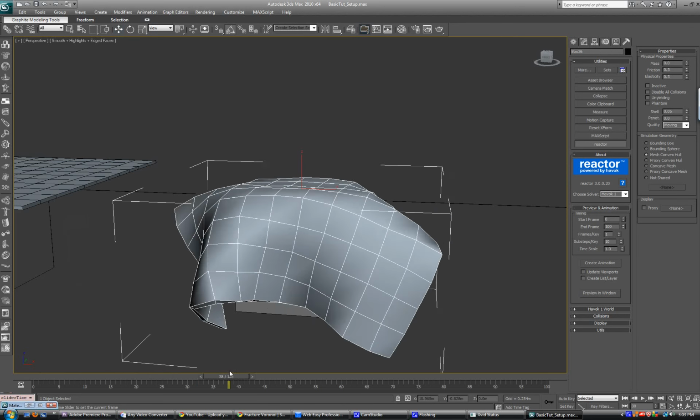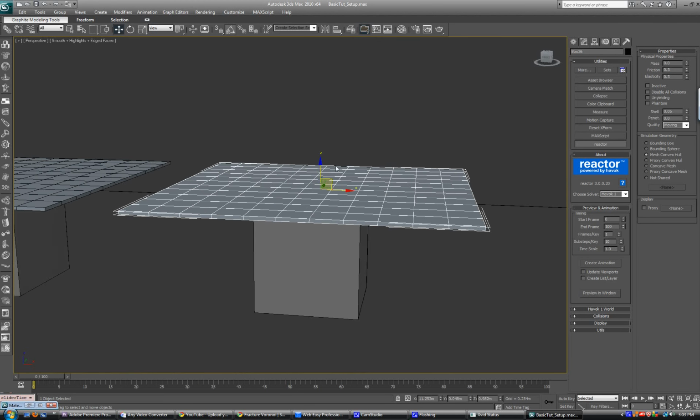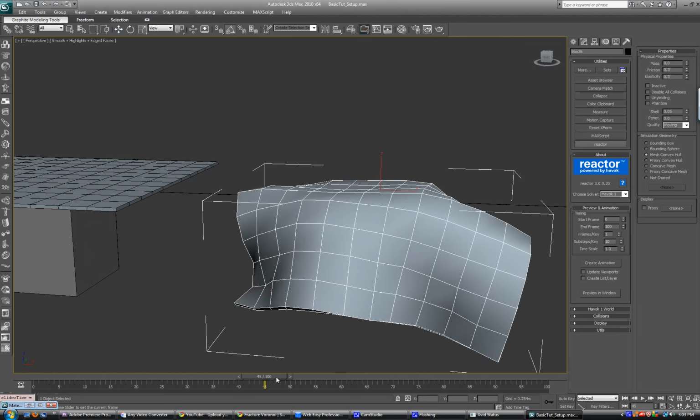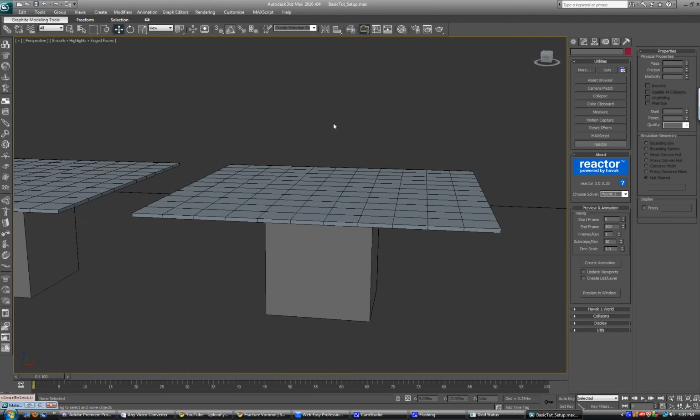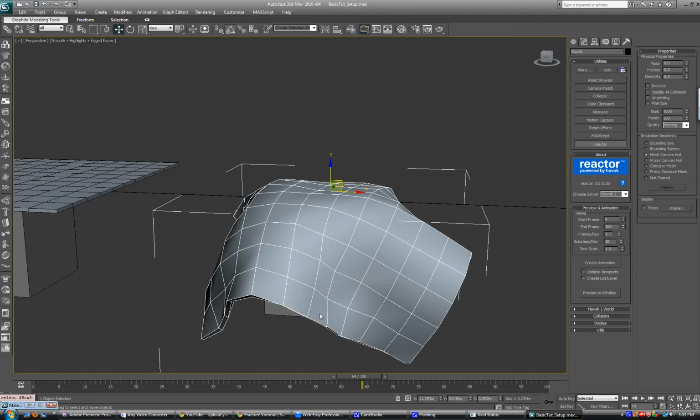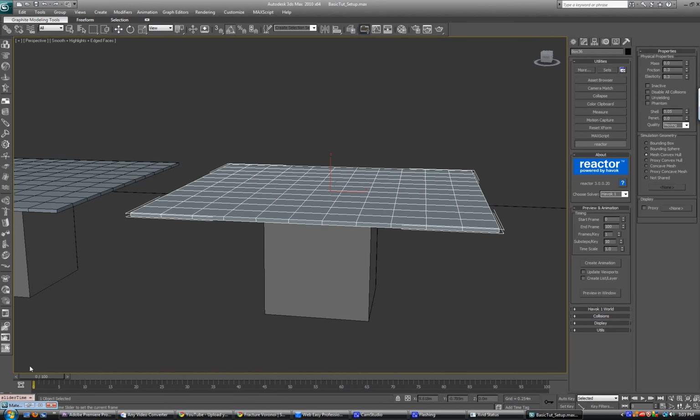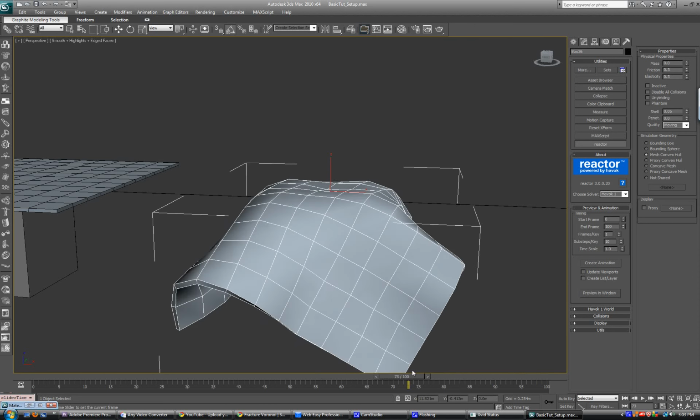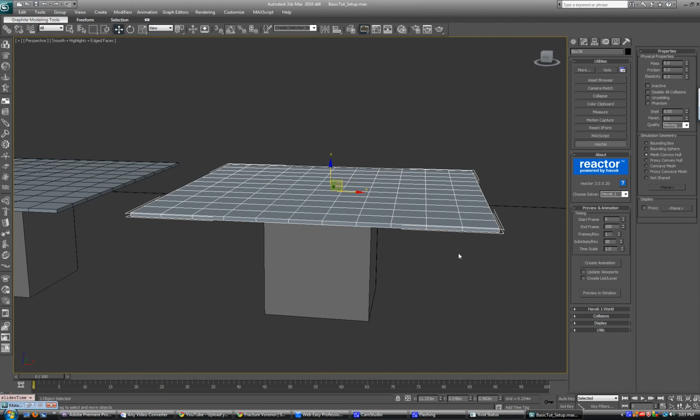It baked out this cloth. Whenever you bake out a reactor cloth, it doesn't give you keyframes. If you bake out rigid bodies, you get a bunch of keyframes at the bottom, but reactor cloth does not do this. It's kind of a problem because if your reactor cloth does something weird and you want to fix it, you can't fix it by changing the keyframes at all.